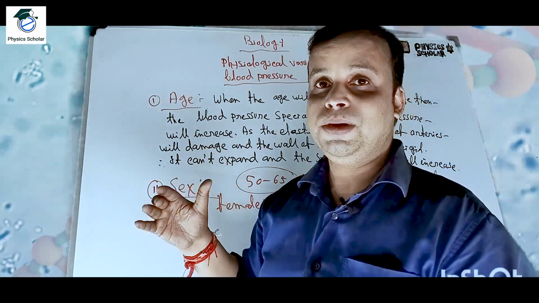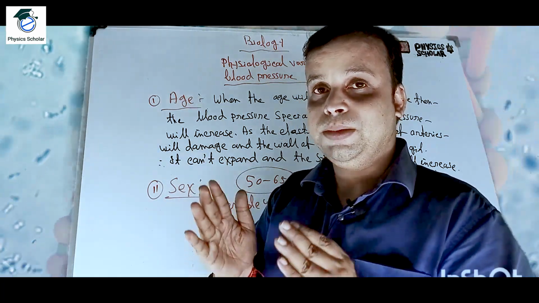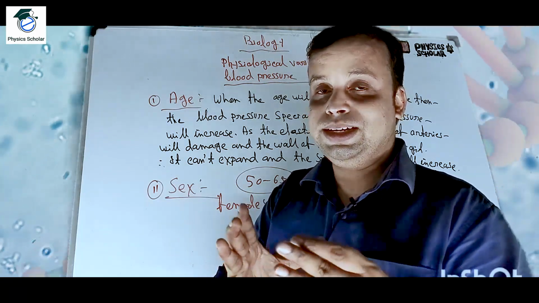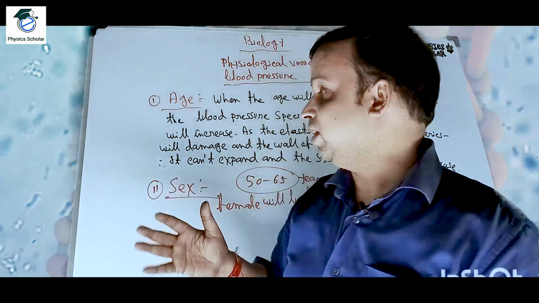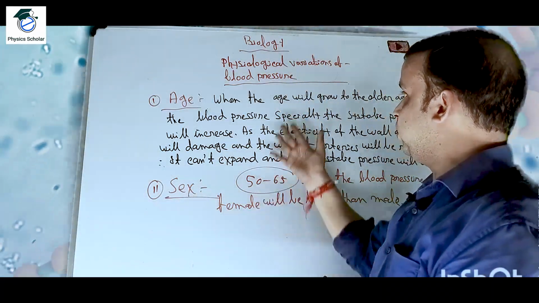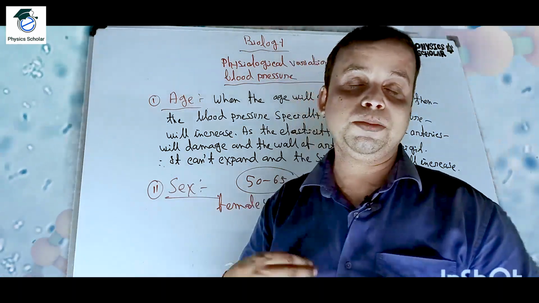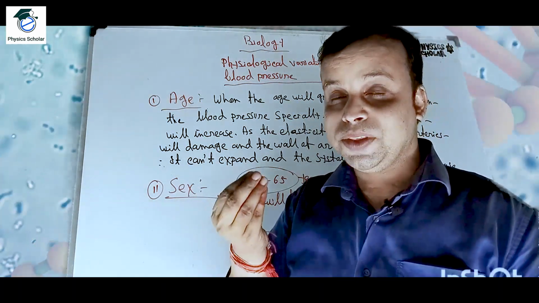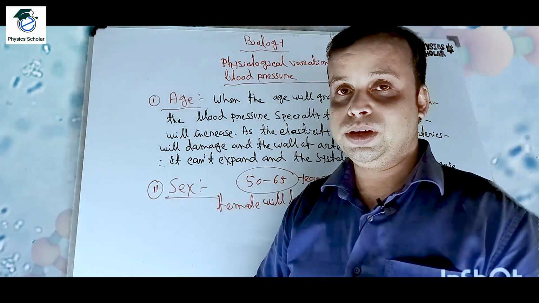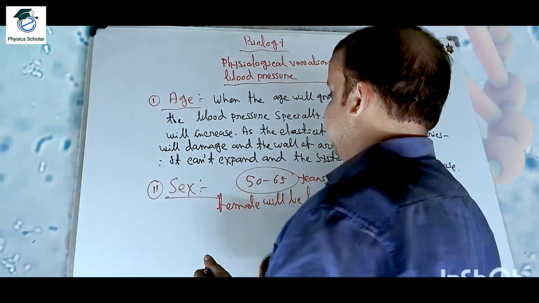As the blood pressure of the female is lesser than male up to the menopause time, basically the lifespan of female is a little bit more than male. It is in general, but there are exceptions also. So that's why blood pressure also depends on sex. Clear? In case of the female, up to the menopause time, the blood pressure will be slightly lower than the male, and in case of the male, it will be slightly more than the female. So that is the second point.